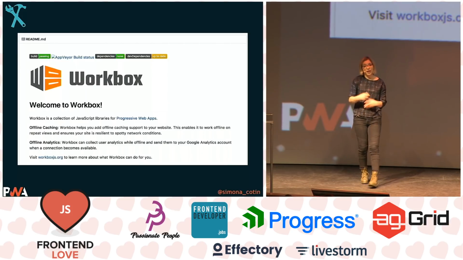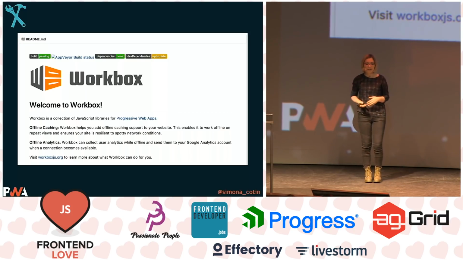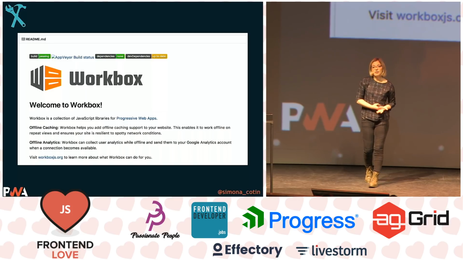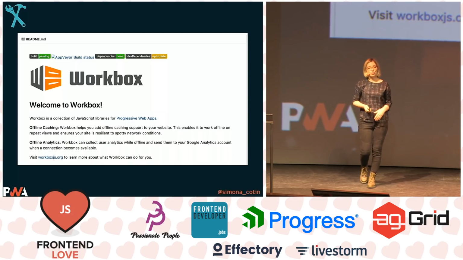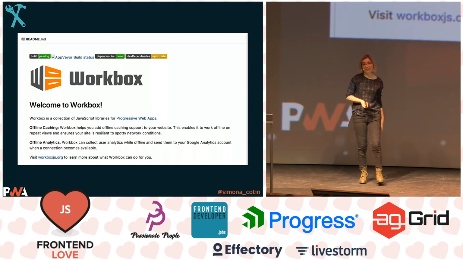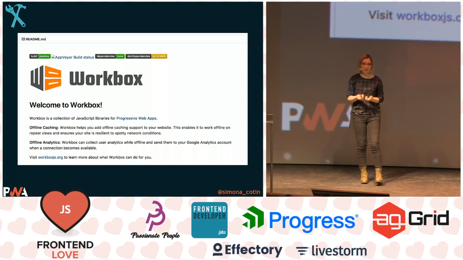Workbox is a generic JavaScript toolbox that will give you ways to handle offline caching and offline analytics. So if you're not using Angular and your framework doesn't provide something out of the box, you can use Workbox for that. Or even if you're using any of that, you can still use it, but you have to implement, for example, the lifecycle methods yourself.